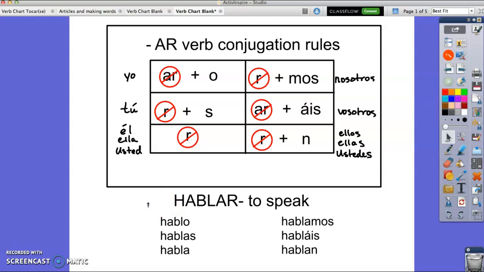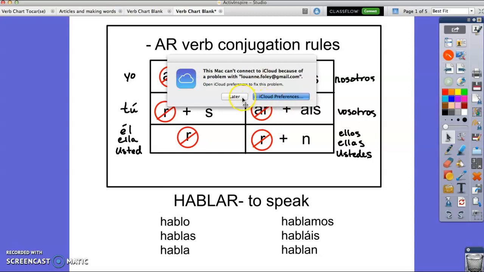So if you want to say I speak, or he speaks, or we speak, you have to conjugate it and you apply rules. We did a note card on this. You guys may or may not remember it. It's been a while. So I'm going to review that, and then I'm going to go over a couple of new verb conjugation rules.